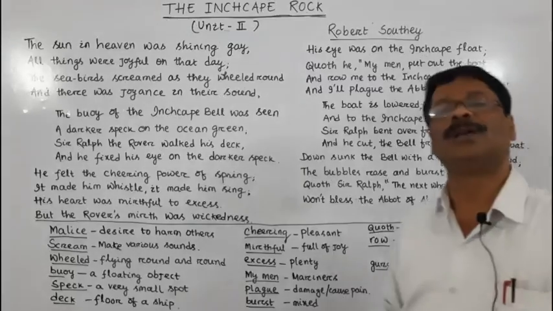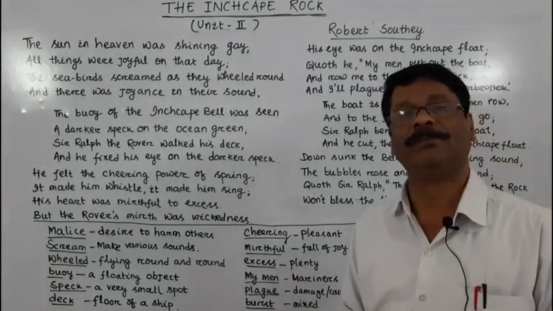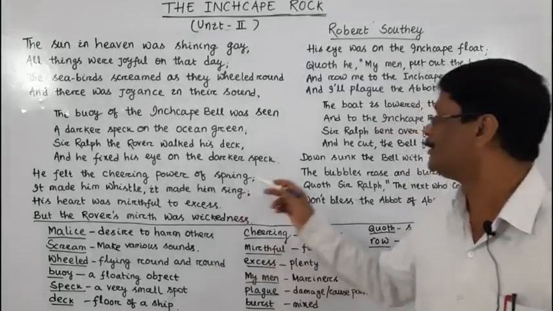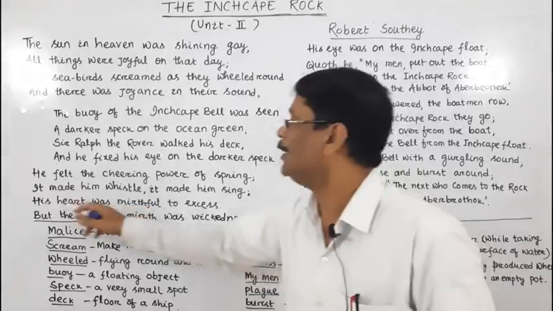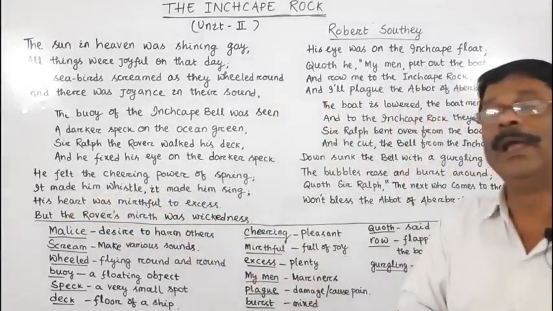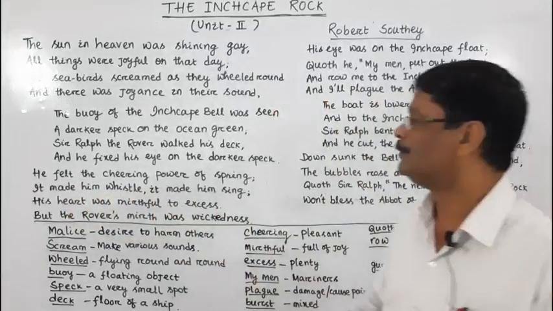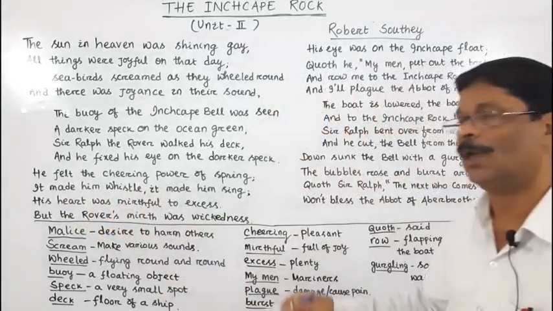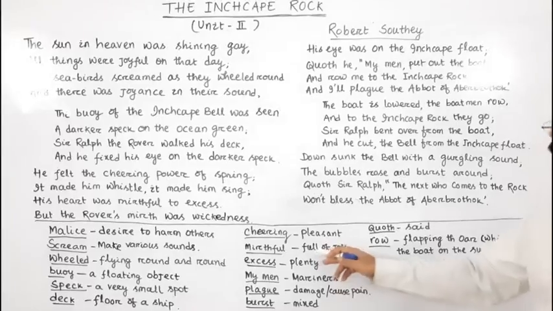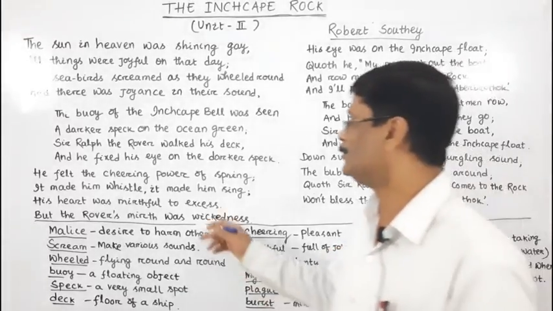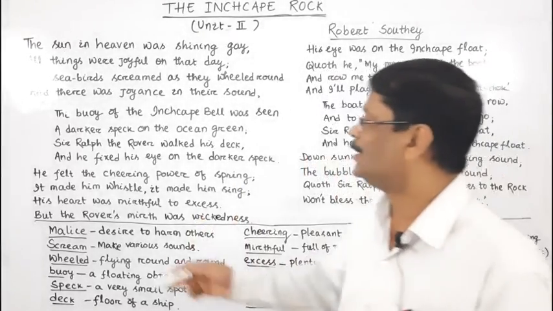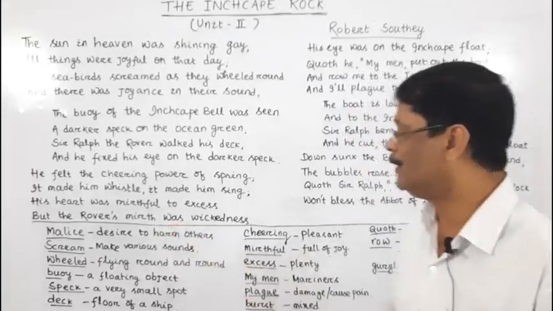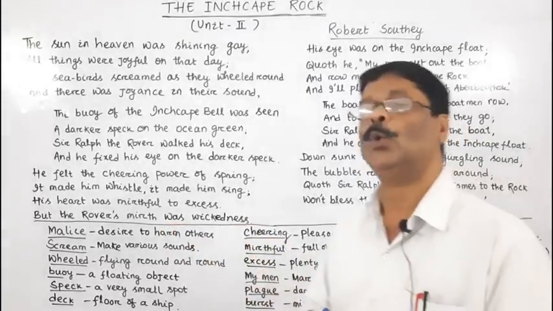Here, cheering means pleasant, pleasant power of spring. It made him whistle, it made him sing. His heart was mirthful. Mirthful means joyful or full of joy. To excess, excess means plenty. But the rover's mirth, meaning joy, was wickedness.